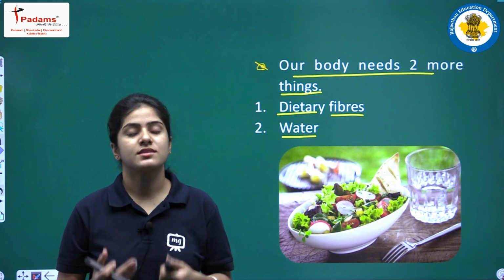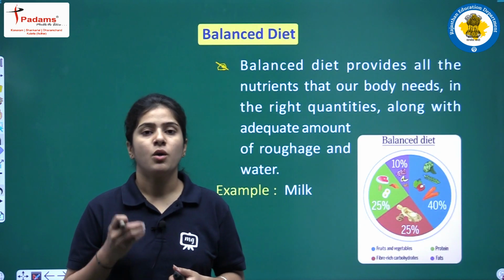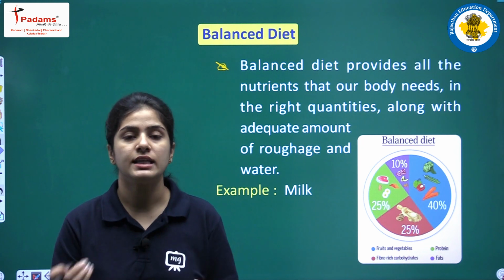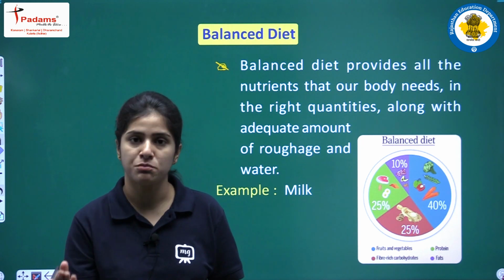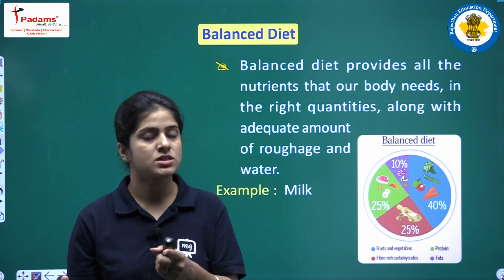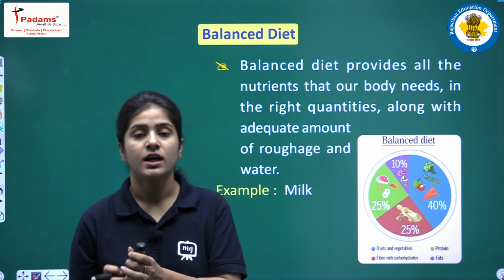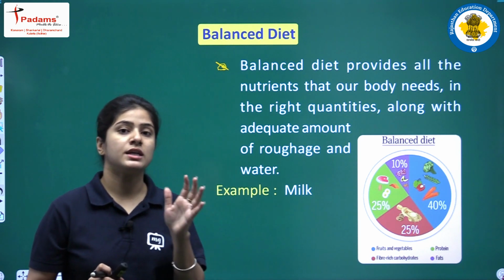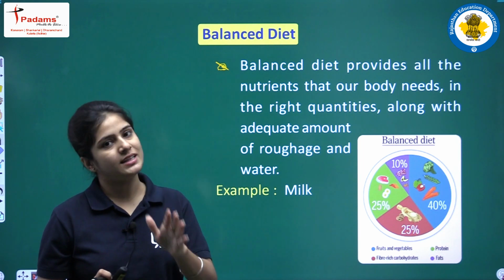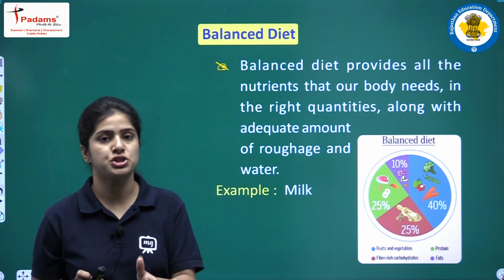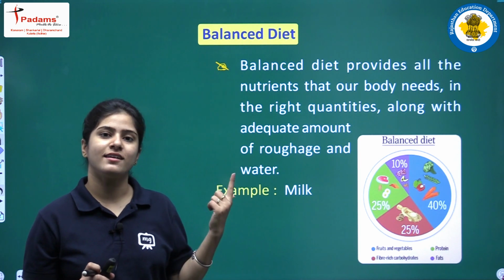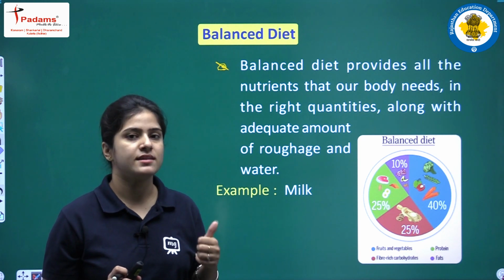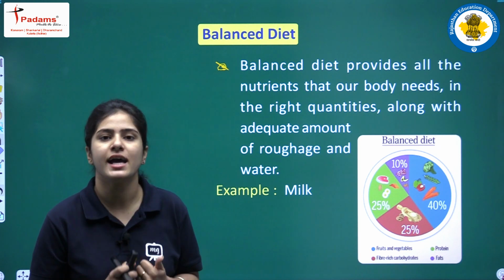So next we are going to discuss balanced diet. What is a balanced diet? A balanced diet is a diet in which we have all the necessary nutrients in my food plate, okay, with water and dietary fibers, okay. The required nutrients are in the right proportion, okay. So if I have all the necessary nutrients in the right proportion along with water and dietary fibers, then it means that I am having a balanced diet, okay. This balanced diet helps me to stay healthy, okay.